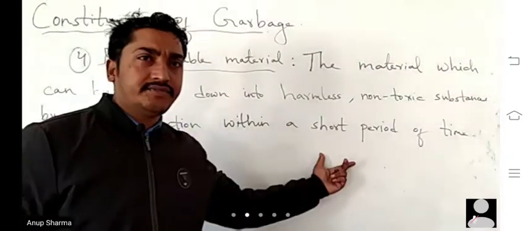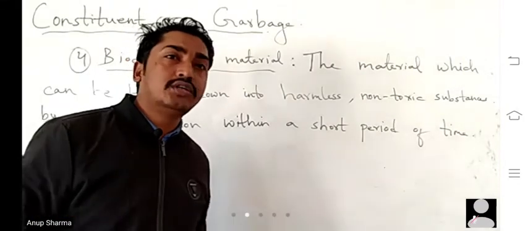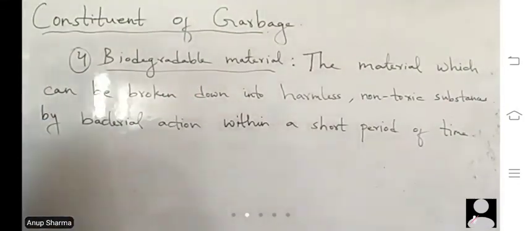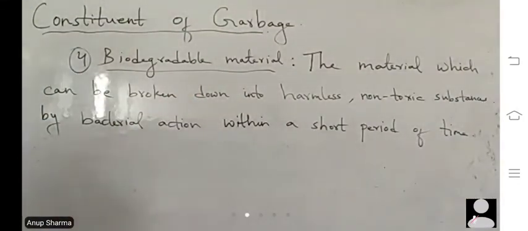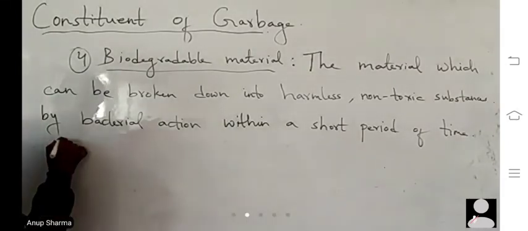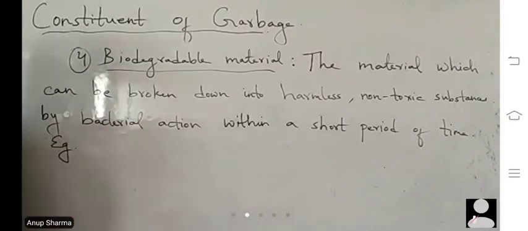That means it can be decomposed by the action of bacteria within a short period of time. It can be 1 year, it can be 2 years. That is short period of time. So there are various types of materials which can be decomposed. Example, we have kitchen waste, paper, cotton clothes.